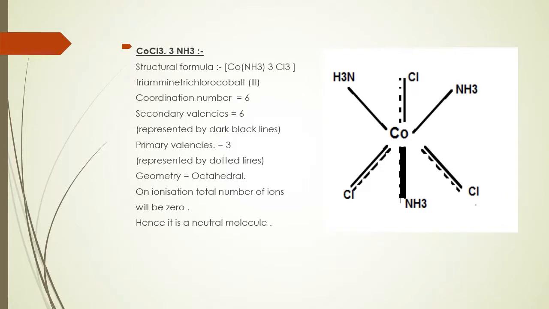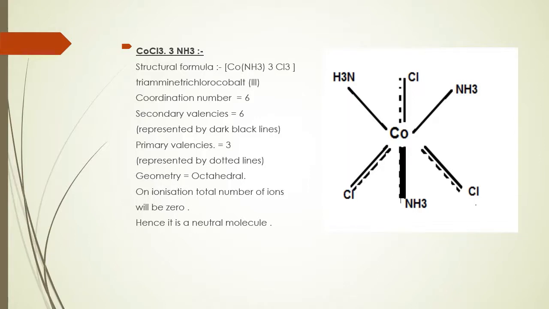Next complex is triamminetrichlorocobalt(III), in which the coordination number is 6, which is a fixed value. Secondary valencies are 6, primary valencies are 3, geometry will be octahedral, but on ionization the total number of ions will be 0, that is, it is a neutral molecule, because in this compound all the 3 chloride ions are present inside the square bracket, which satisfy primary as well as the secondary valencies.